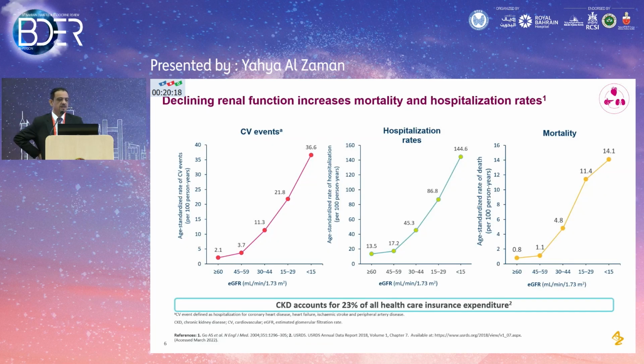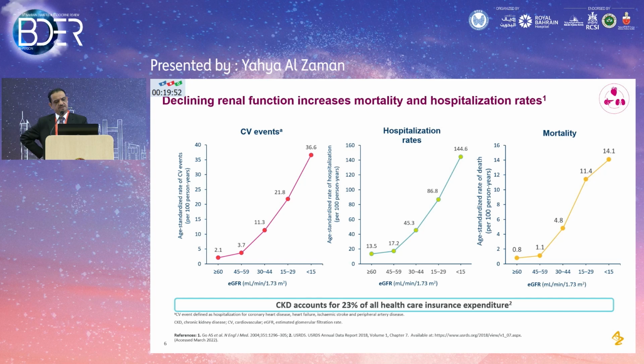This is a very nice slide. It shows clearly that as the kidney function, the GFR, reduces, there's an almost linear increase in cardiovascular events, hospitalization, and even mortality. You can look at most of the slides, and once the GFR goes below 60, which is stage 3A, you see an almost linear increase in cardiovascular events, hospitalization, and mortality.